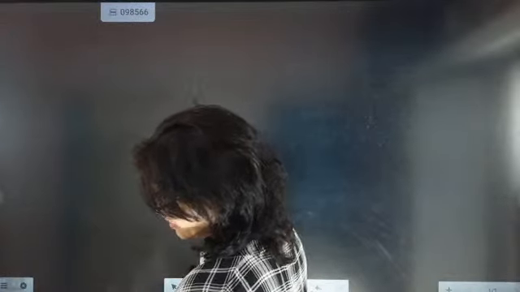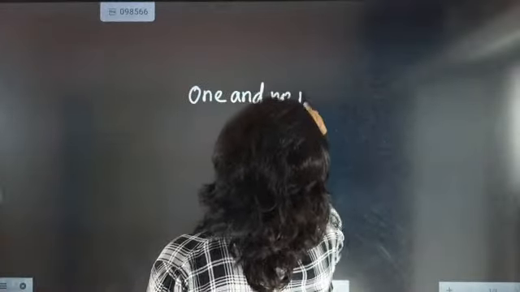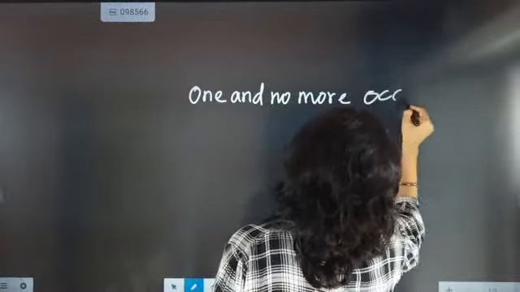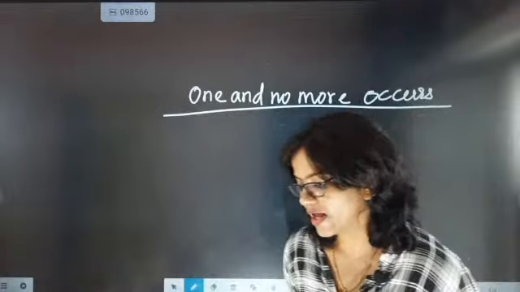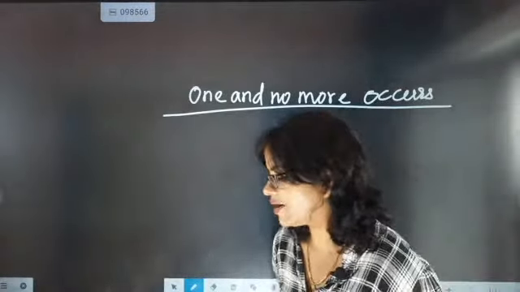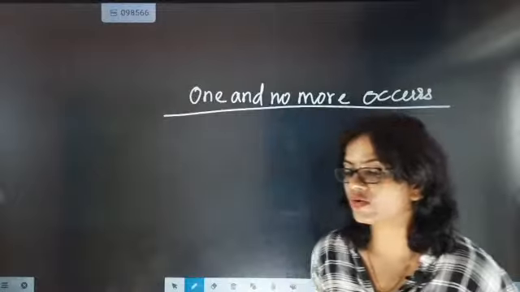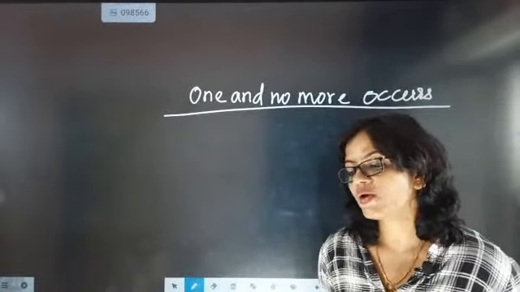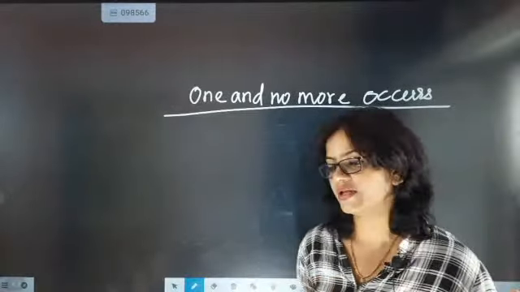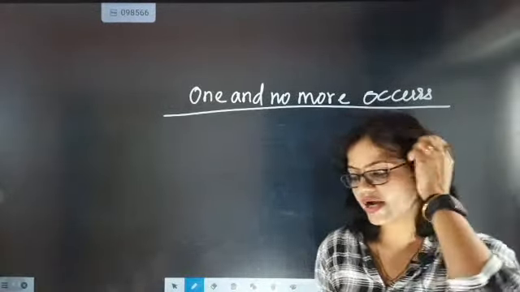Now we are going to go for the next one, which is one and no more occurs. See, look here, these types of statements you have to pick up exactly. When one and no more occurs is written, how are you going to handle it? One and no more occurs means only one will be there, and after that nothing will be there. Only one.